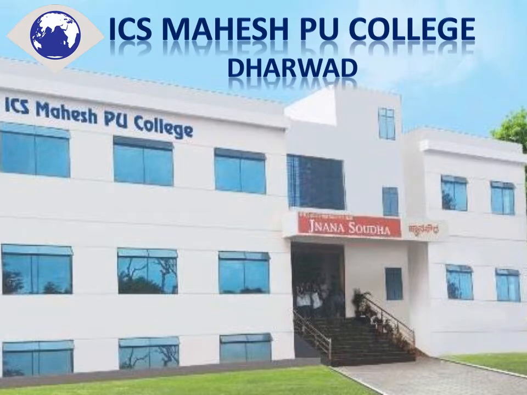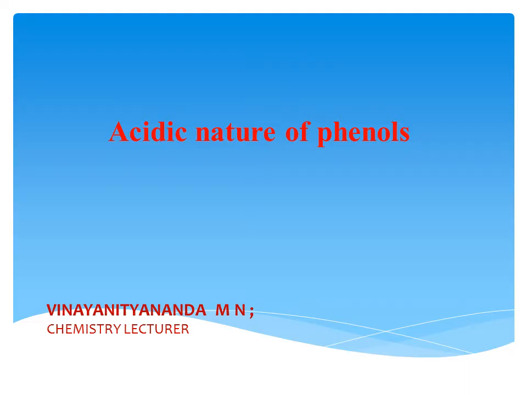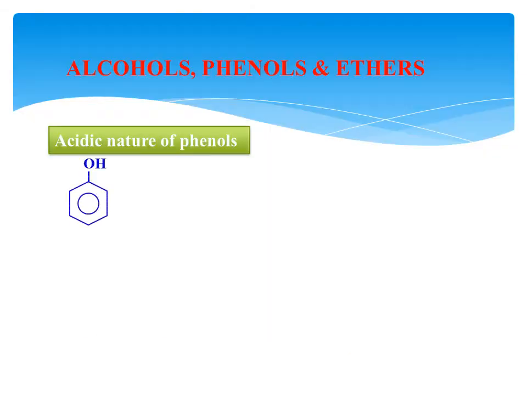From the last modules, we have discussed the chemical properties of alcohols. In this module, we are going to discuss some of the chemical properties of phenols. The first one is the acidic nature of phenols. How has the acidic nature of phenols been created? For that, let us check some of the reactions.